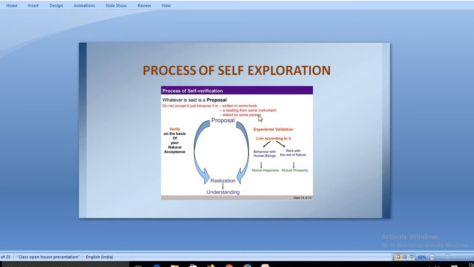This is absolutely true: by the time we are not self-exploring a thing, we should not adopt it just because we are hearing it from somewhere, our elders told us, we have read it in some books, or some other people stated it in front of us. Just after hearing it once or twice, to have imbibed it is not a good thing. It is better that until you judge it with practical knowledge, everything remains a proposal for you, conceptual only, and nothing in the realistic world.